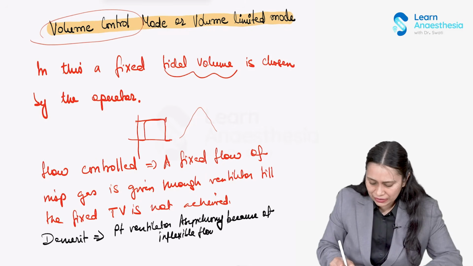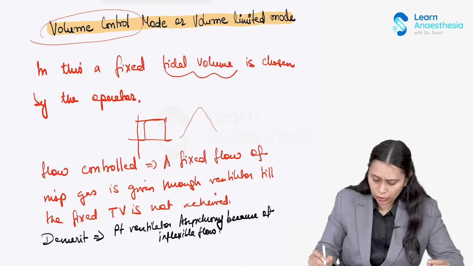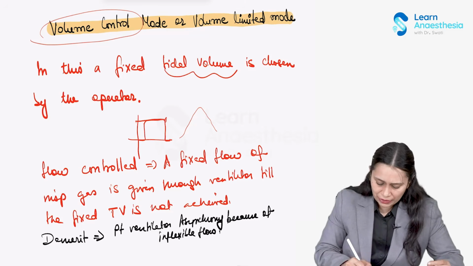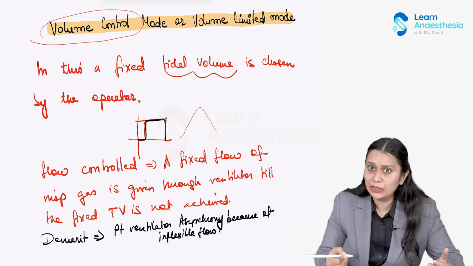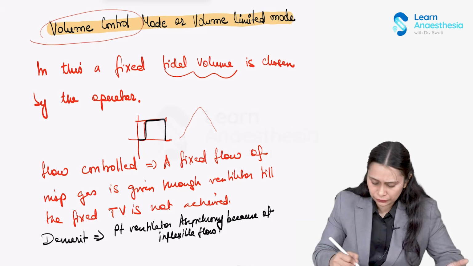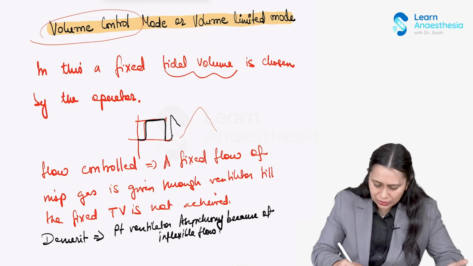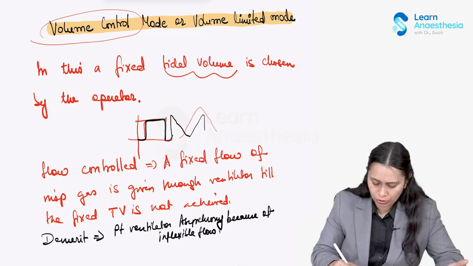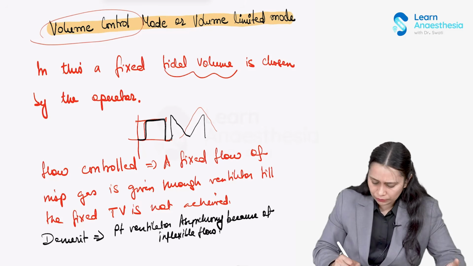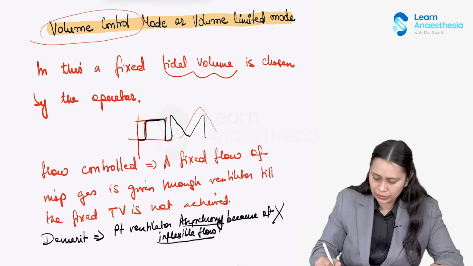Now the latest ventilators with volume control mode don't only have this square pattern of flow, they have ascending or descending patterns of flow also. So this problem of inflexible flow causing asynchrony has been reduced to some extent.